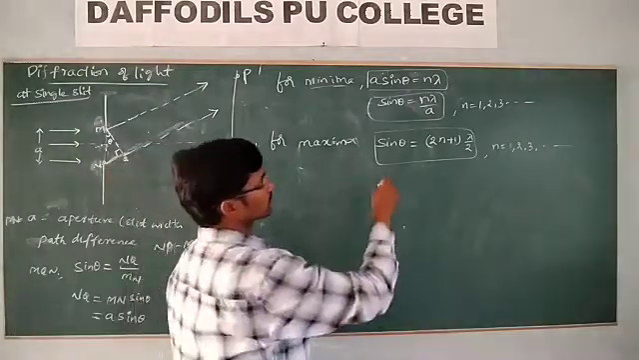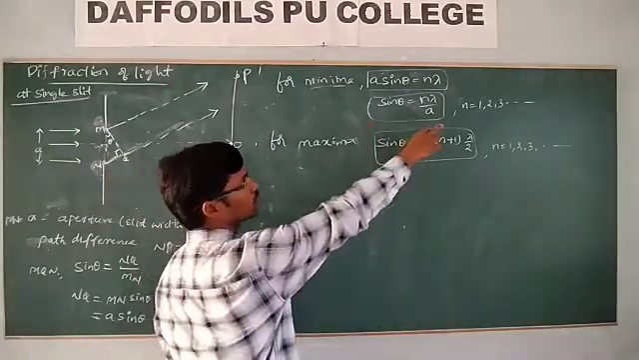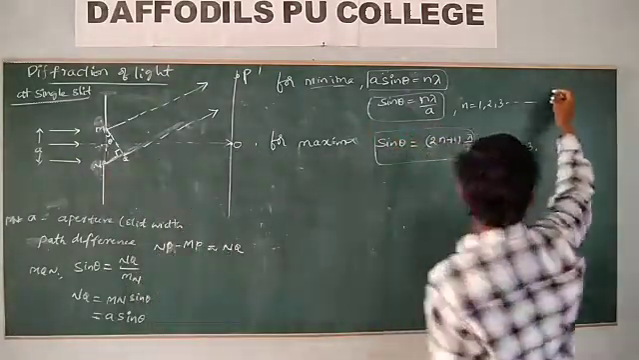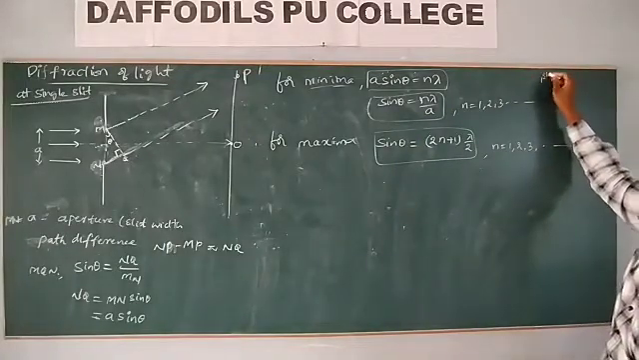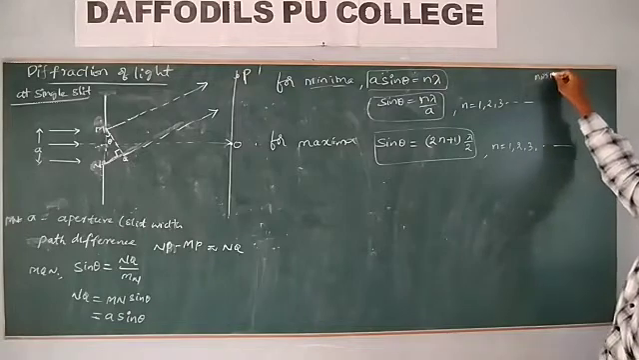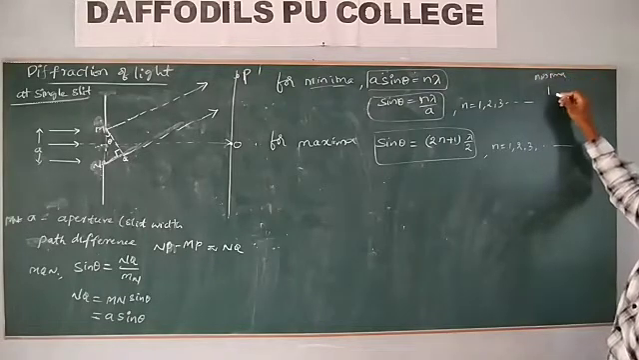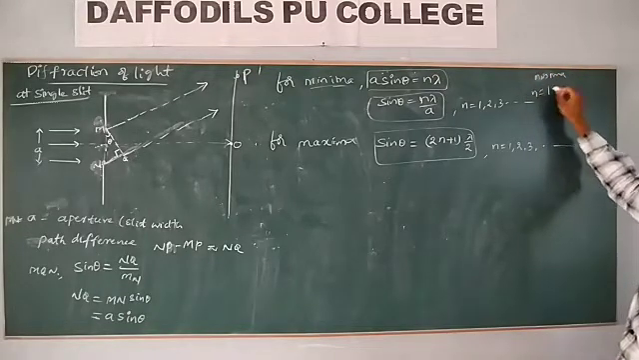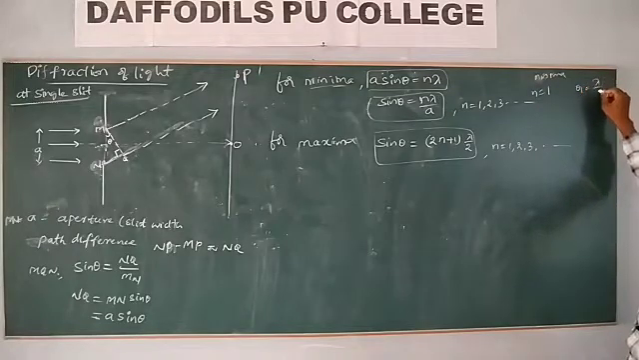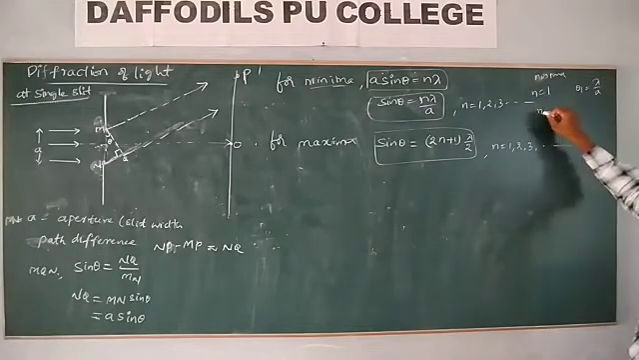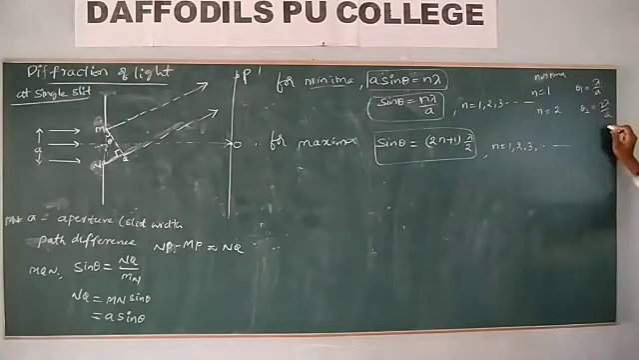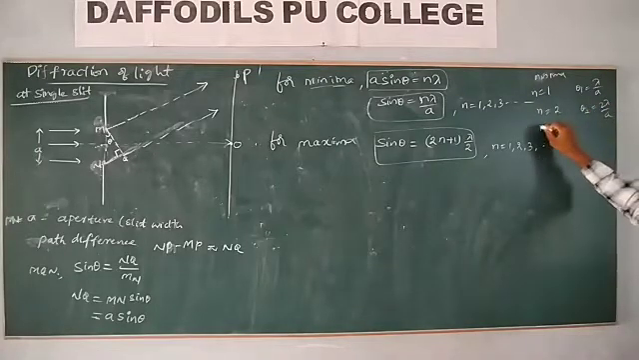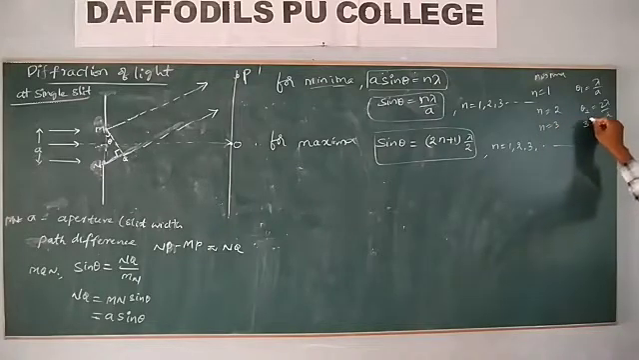Now sin theta, so n is equal to 1 means first minimum. Let me write here for first minima, n is equal to 1, then theta 1 is equal to lambda by a. For n is equal to 2, what do you get? Theta is equal to 2 lambda by a. Is it okay? For n is equal to 3, you get 3 lambda by a, and so on.